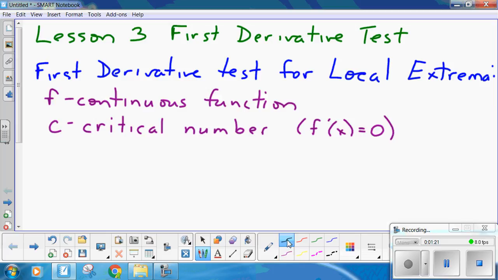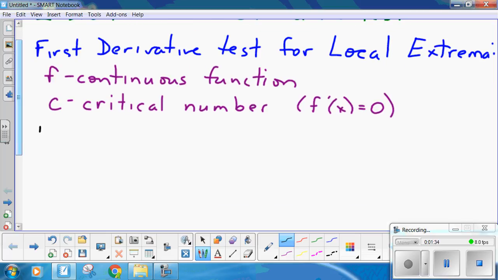Now, two important points to note here. Well, as I said, if the function is a continuous function and it has a critical number c, then two things we have to note.